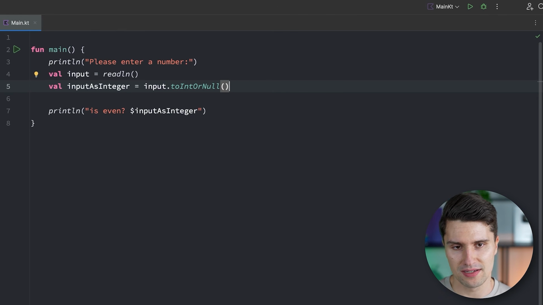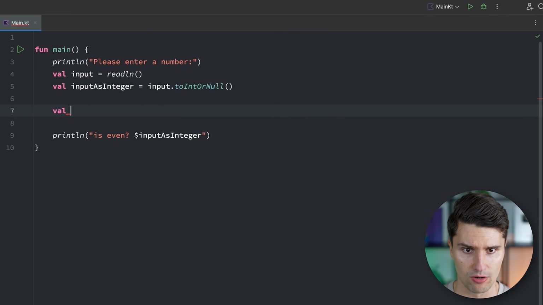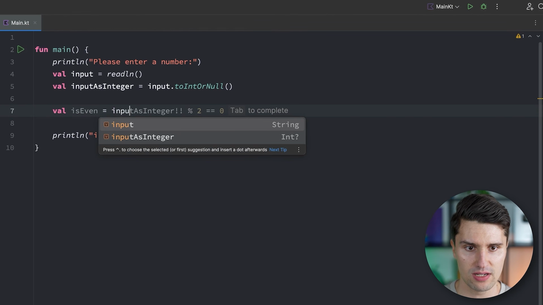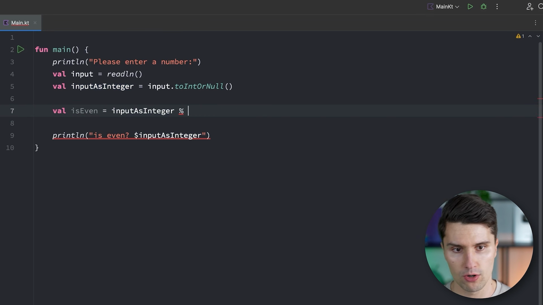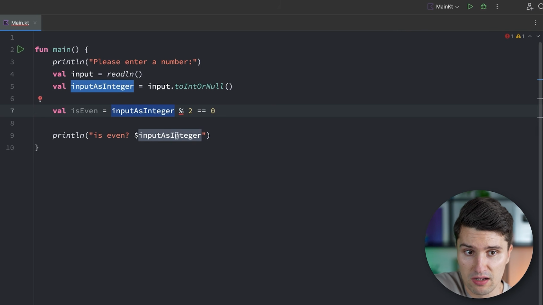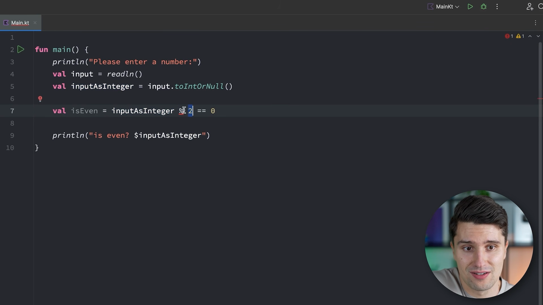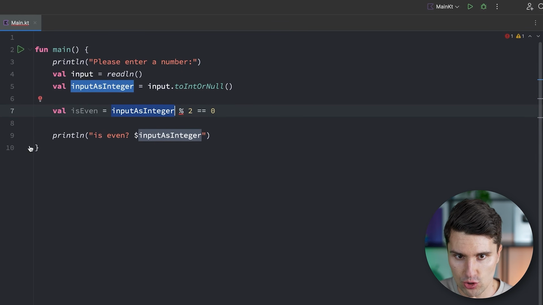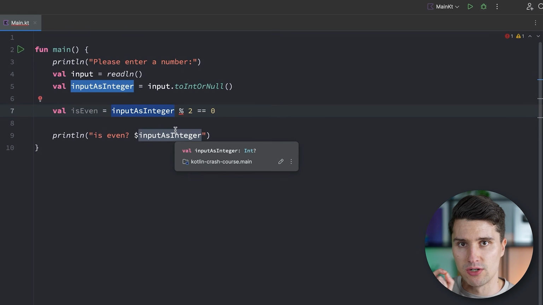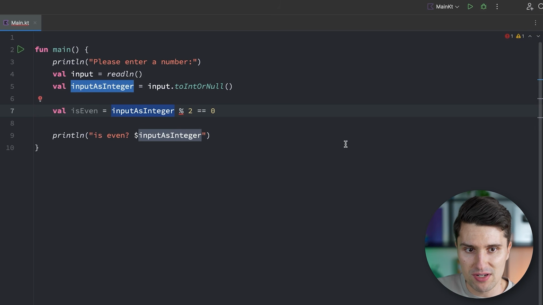So why didn't it actually work? That's something I already went over, but why can't we just say is even input as integer modulo 2 is equal to 0? I've already said that, okay, if this is null, then this would mean null modulo 2, and we can't calculate this modulo operation on a null value. But is there a way to only execute this code if this input as integer is actually not equal to null, so that there is a valid value? And yes, there is, with if statements.